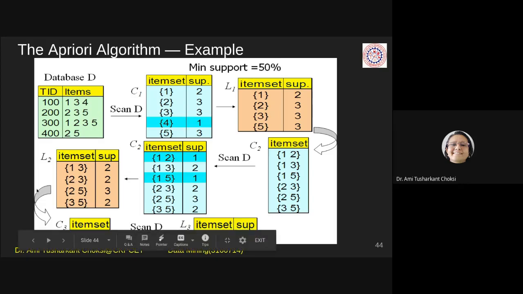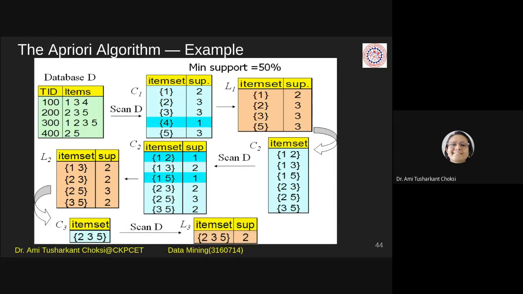After that, we'll have the C3, that is, the candidate set of items which can be potentially frequent. They are potentially frequent. Whether they are frequent or not, we have to check.